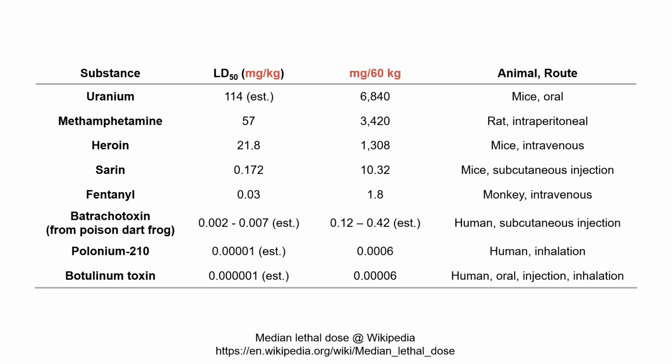Here is a table of the LD50 of highly toxic materials. Usually the unit is given in milligram per kilogram, but for convenience, we can change that into a 60 kilogram human response. The lower the number, the more toxic, and historically, the most toxic material is botulinum toxin. In other terms, this is known as Botox. This is a super strong neurotoxin, and a very diluted version of this can be used for paralyzing the motor neurons' motion, and then making the face look younger.